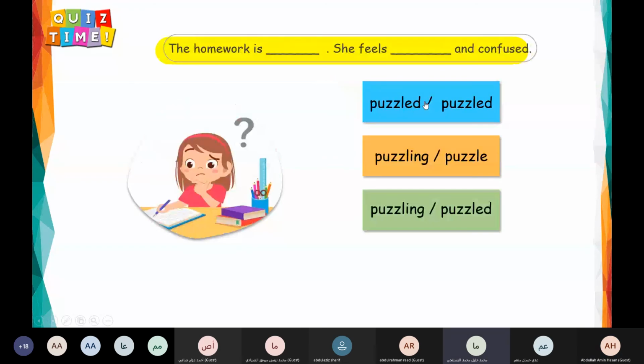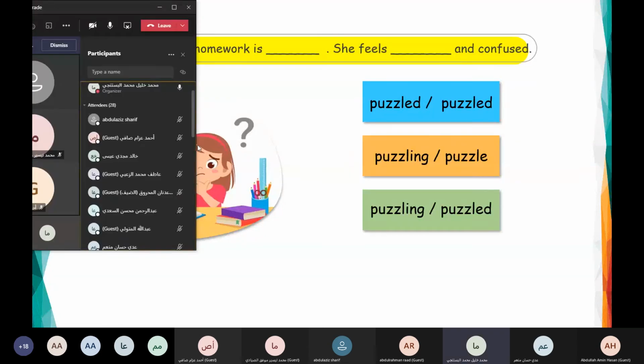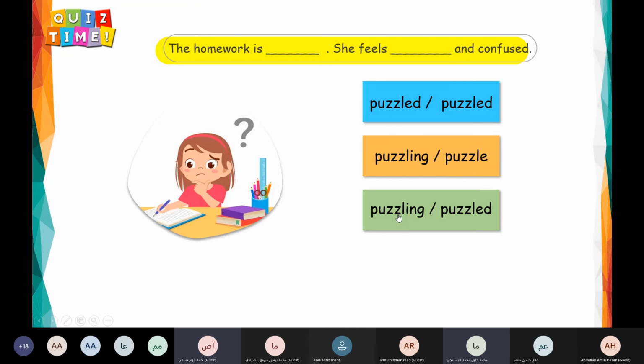Here we have two. The homework is, she feels and confused. Can someone try? Ahmed Azam. The homework is puzzling. She feels puzzled and confused. Yes, the homework is puzzling. She feels puzzled and confused. Yes. Number three.